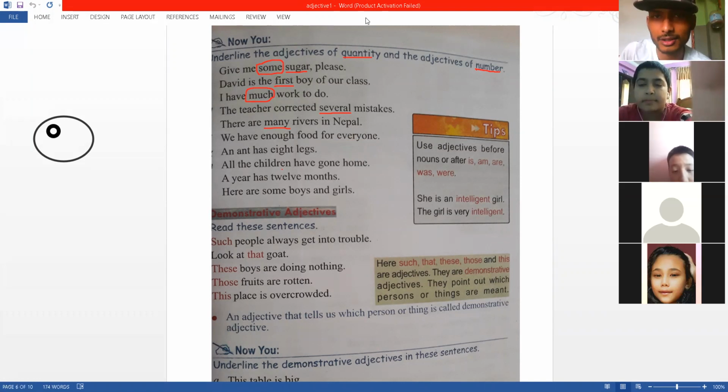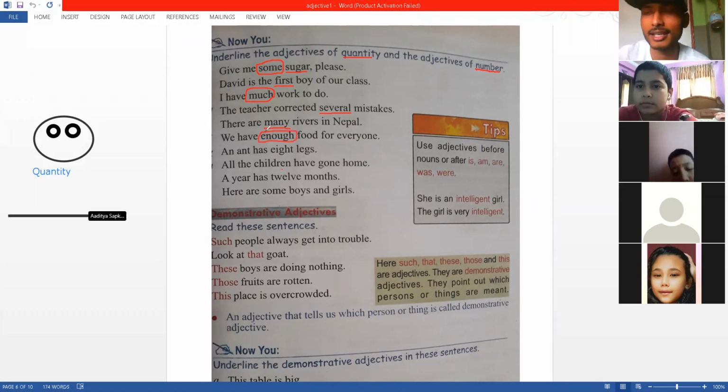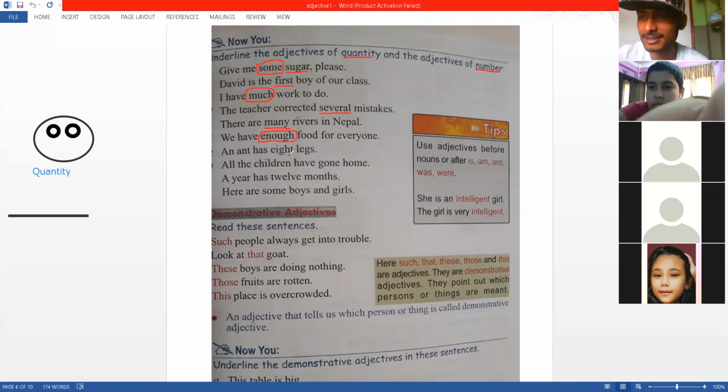It does not tell us how many. It tells how much, right? We have enough, we have sufficient. Yes, very good, Ellen. Correct. Okay, an ant has 8 legs. Kavya, an ant has 8 legs.